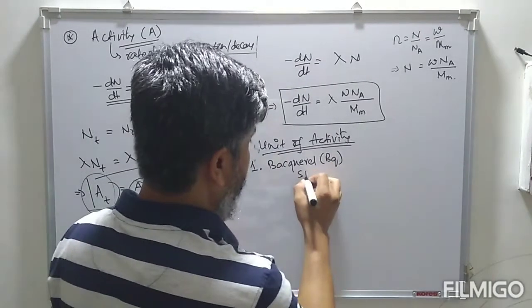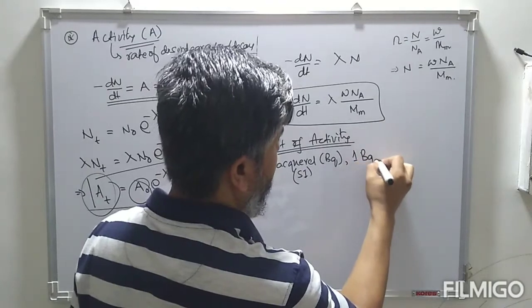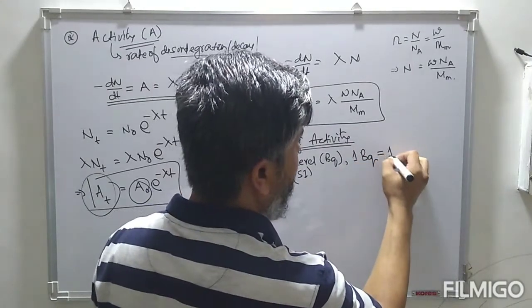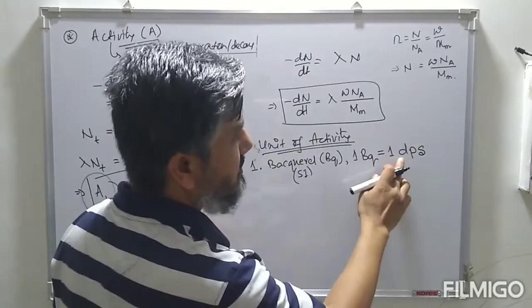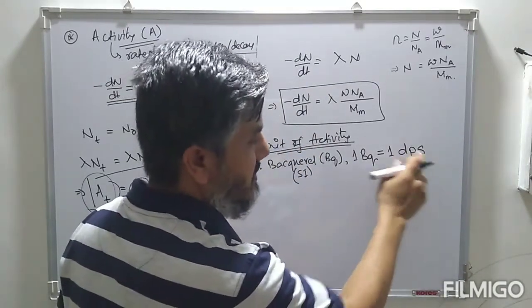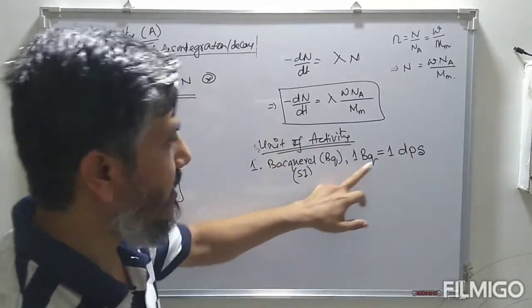This is the SI unit. 1 becquerel is equal to 1 disintegration per second. So 1 disintegration per second is known as 1 becquerel.